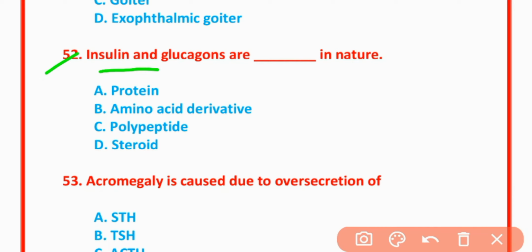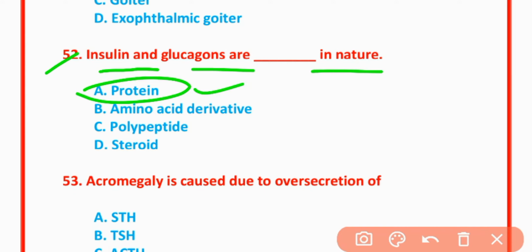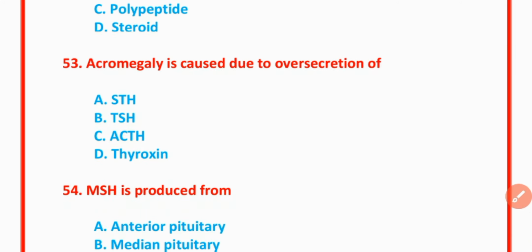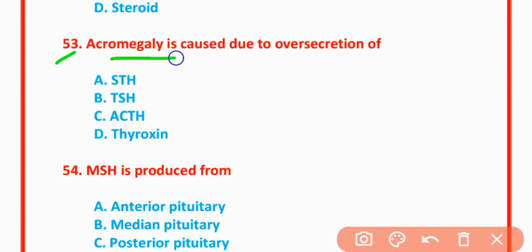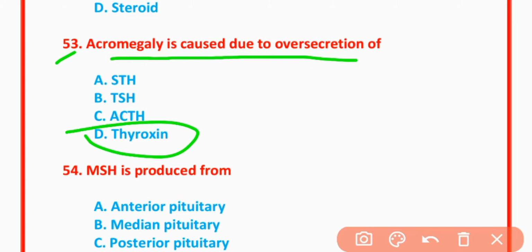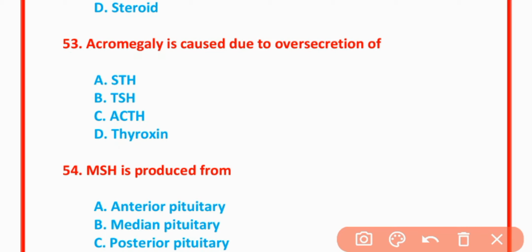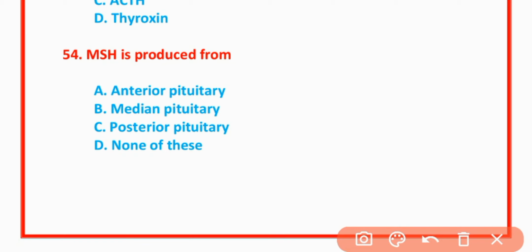52. Insulin and glucagon are protein in nature. 53. Acromegaly is caused due to oversecretion of growth hormone. 54.